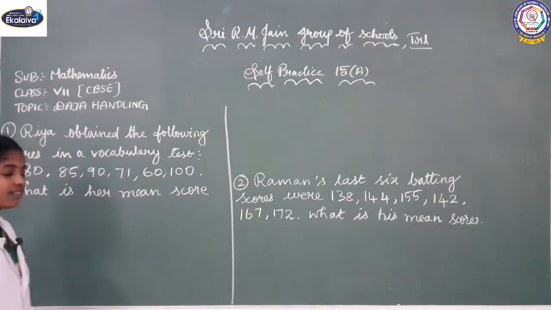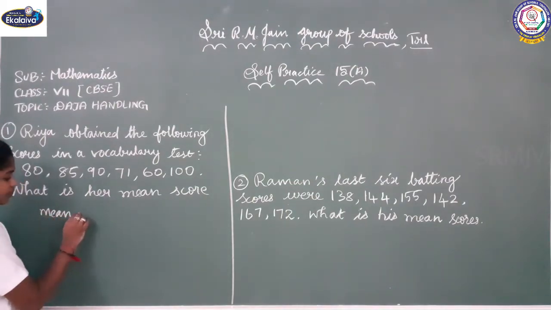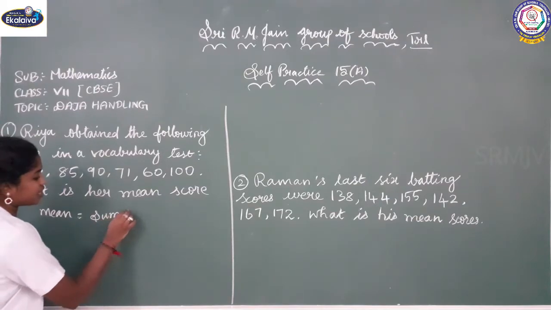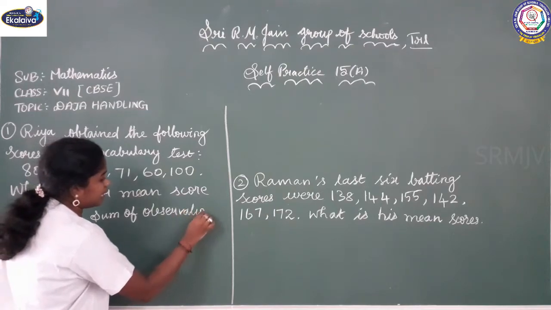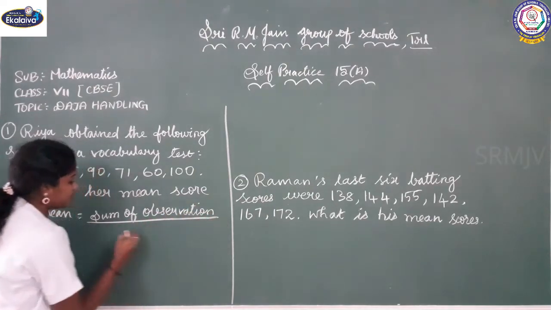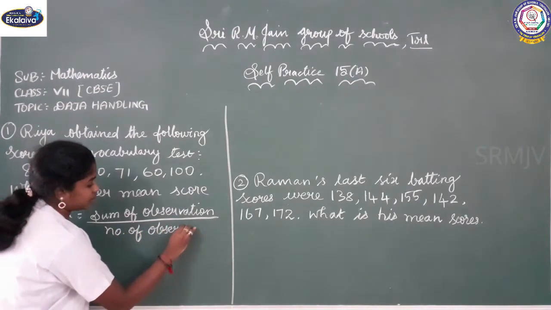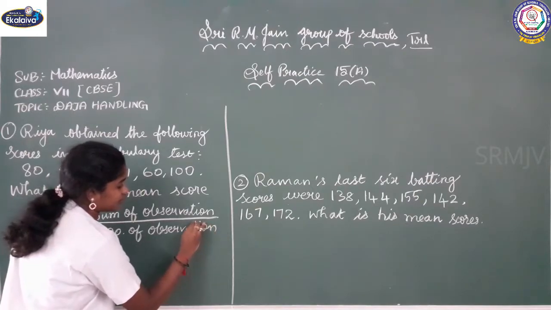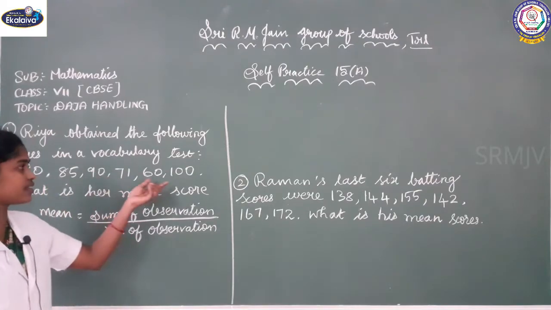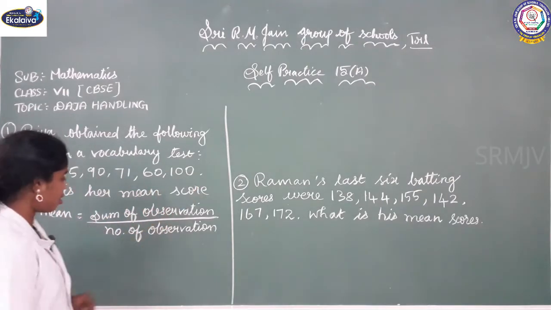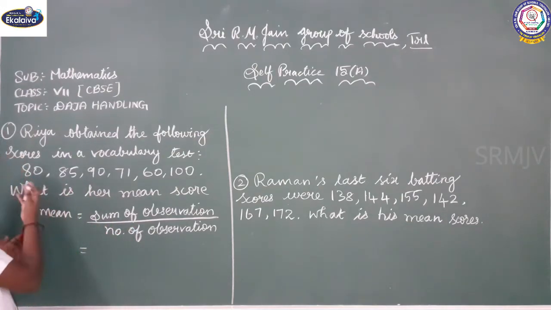See, we have a formula to find mean. Mean is equal to sum of observation by number of observation. You all know what is observation, right? Each numerical figure is called an observation. Sum means add, so we are going to add all these observations.